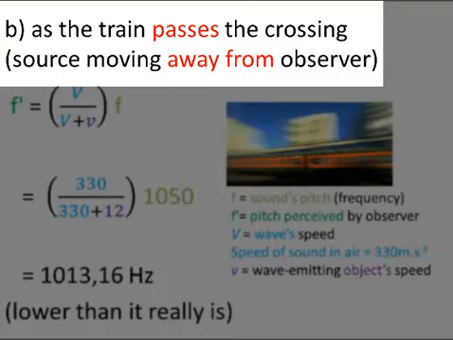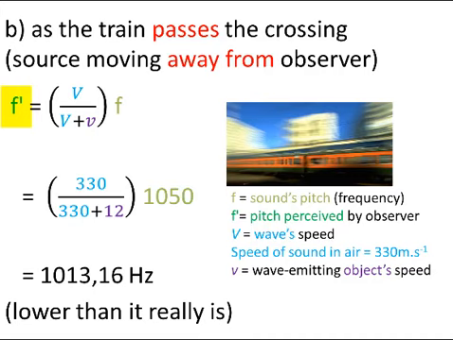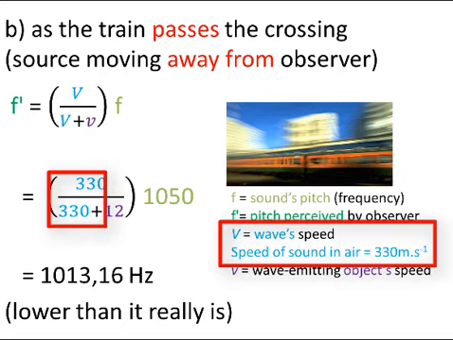For the second part of the question, the wave-emitting object, the train, is moving away from the observer. Therefore, the equation in which the two speeds are added is used. The pitch observed by the observer, f prime, is the unknown value in this question too. Since the question refers to sound waves that are traveling through air, we again use the value of 330 meters per second, substituting this into the large V's, the capital V's, in the equation.